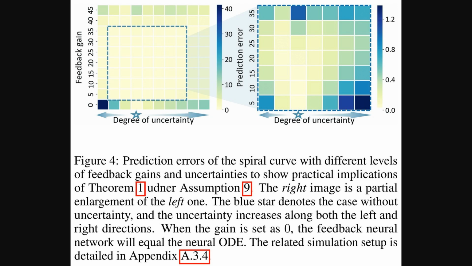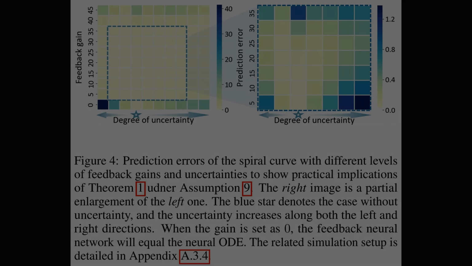Okay. Figure 4 then gives us a practical look at this. It shows heat maps of prediction errors for a spiral curve. We see how different feedback gains perform under varying degrees of uncertainty. When gain is 0, it's a standard neural ODE, and errors increase with uncertainty. But with an appropriate feedback gain, the system keeps errors lower. The right panel even zooms in, highlighting that optimal gain region for better performance.